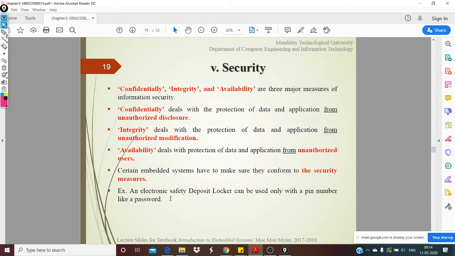So an example for this is a safety deposit locker, or even your ATM. ATM will read your card, but on top of that, it will also ask you for a PIN, right? So all these factors come into play there. There is actually more to security, but we are just touching upon the surface of it.